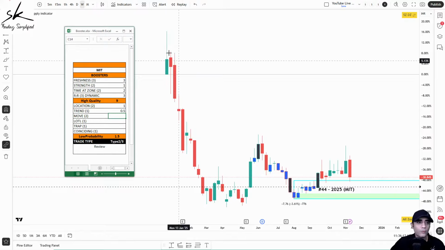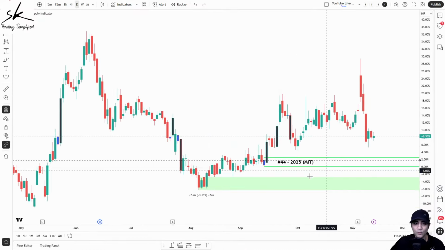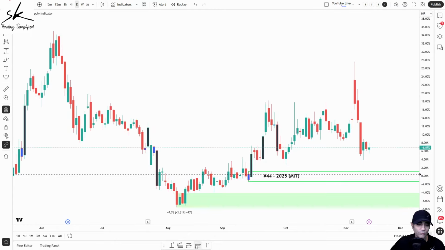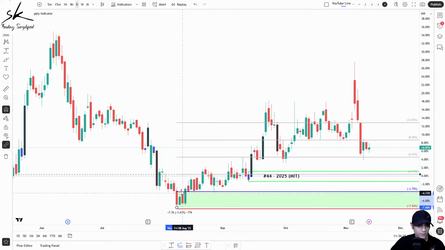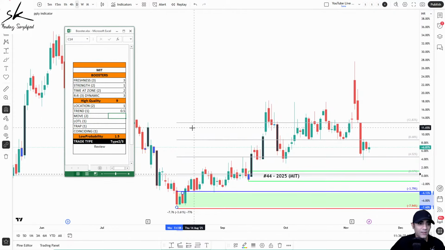Now talking about move from the zone, we need at least a 4:1 move. We probably have a move which is much more than that. So let's draw this and see how big the move is. So this is my 4:1. So we probably have a 5, 6, maybe 7:1 move. So the move from the zone that we require has already happened, and it gets a score of 2.